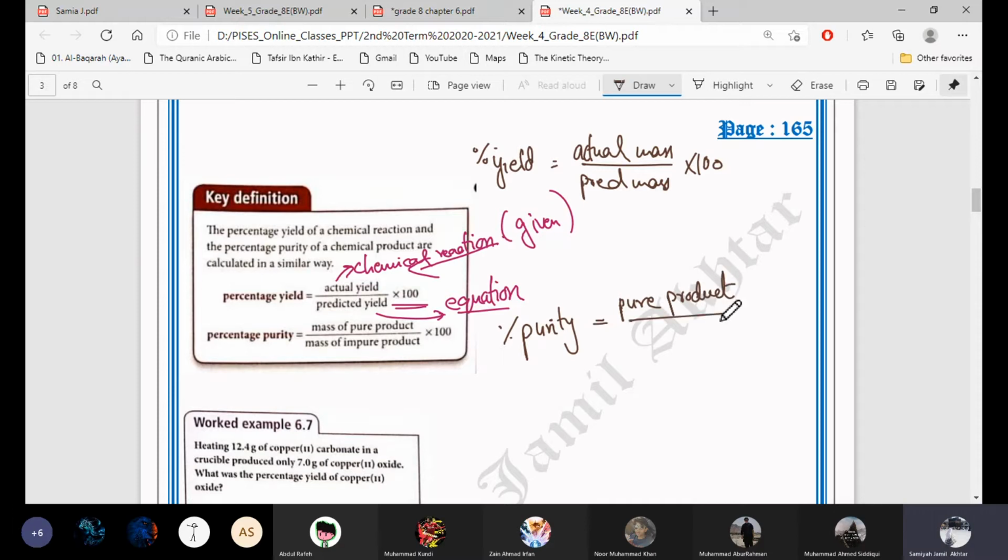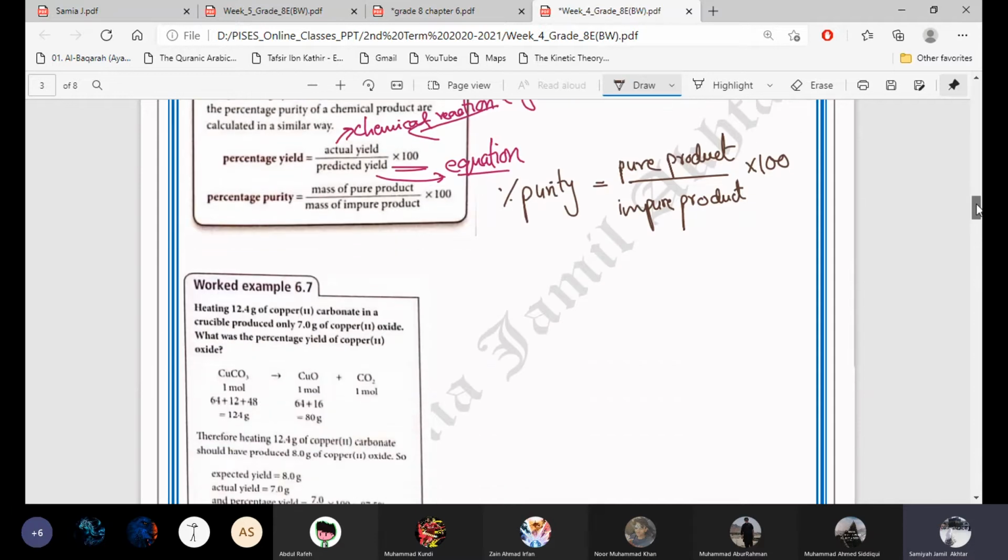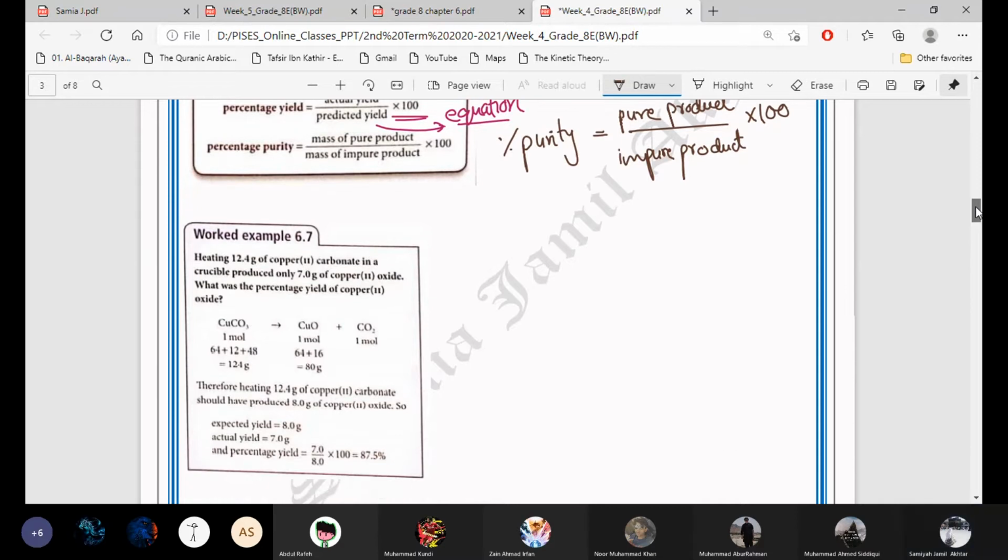Okay, how much pure product we are getting divided by the mass of the impure product, meaning the total mass, multiplied by 100. That's how we can calculate the percentage purity. These two are very simple concepts. And then you have the worked example, worked example 6.7.